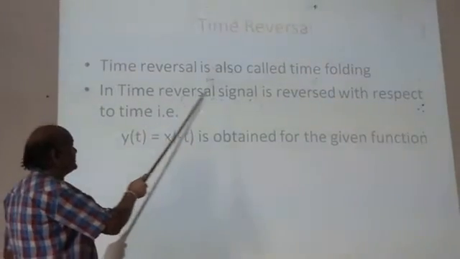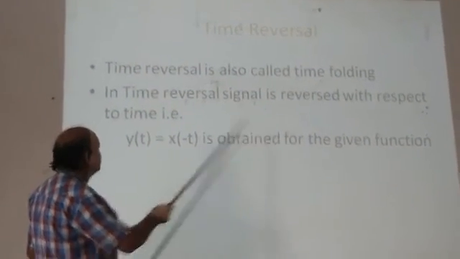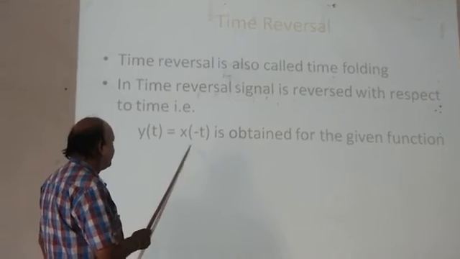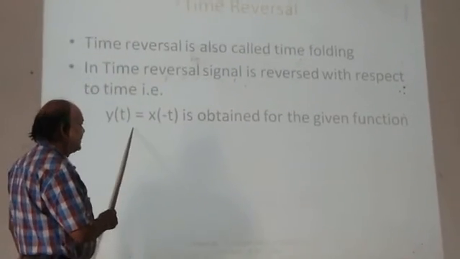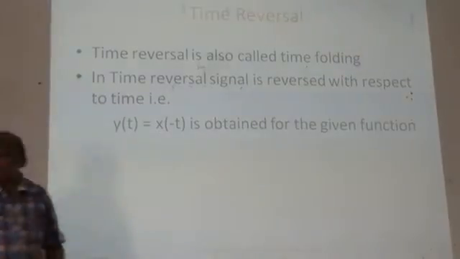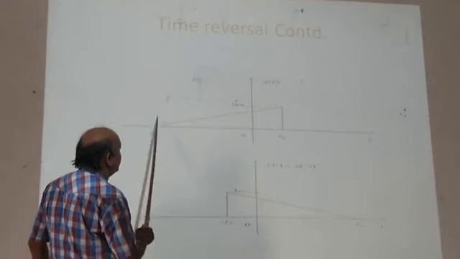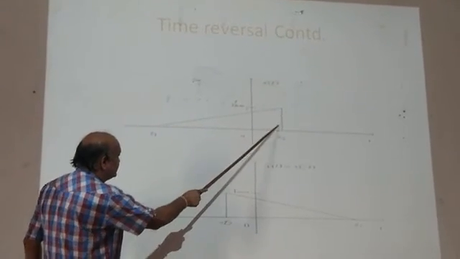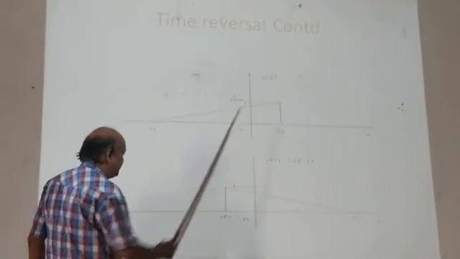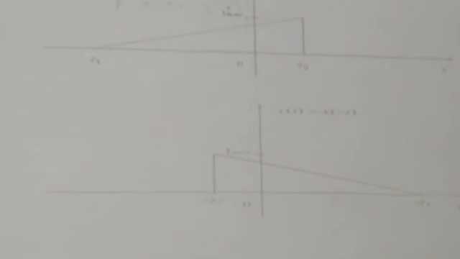Then time reversal. Time reversal is also called time folding. In time reversal, the signal is reversed with respect to time. That is, y of t is equal to x of minus t. This is called folding, and this is also called reversing. It is obtained for the given function. You can see time reversal shown here. This is x of t, the function, and this part will be here and this part will be here. This is called folding. So this is y of t equal to x of minus t. This shows the time reversal or time folding.